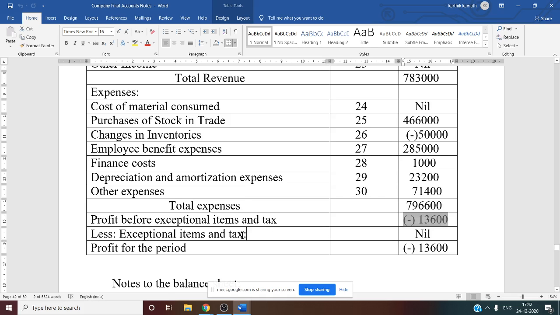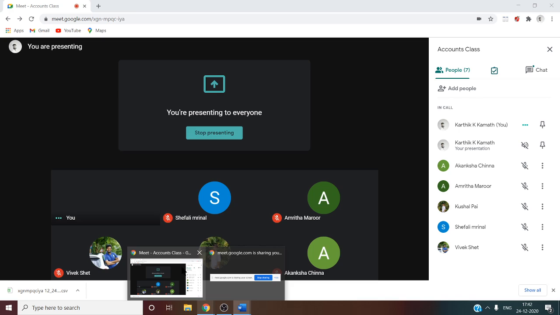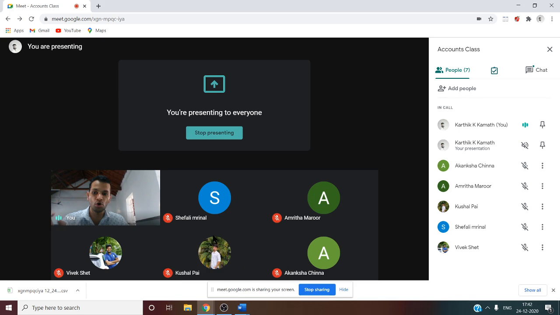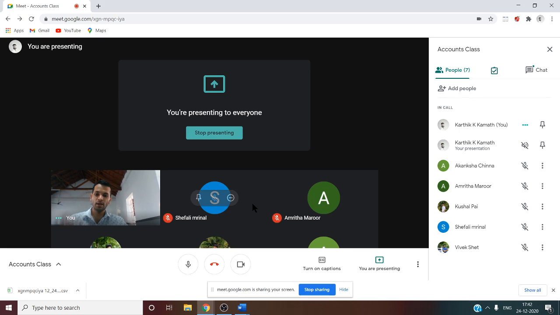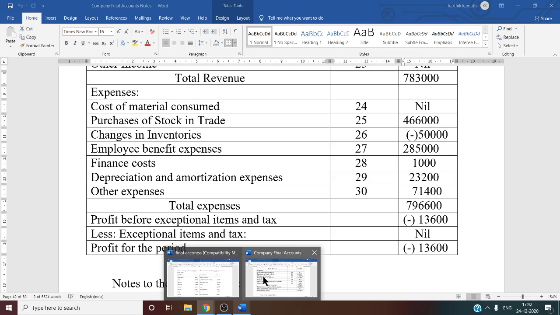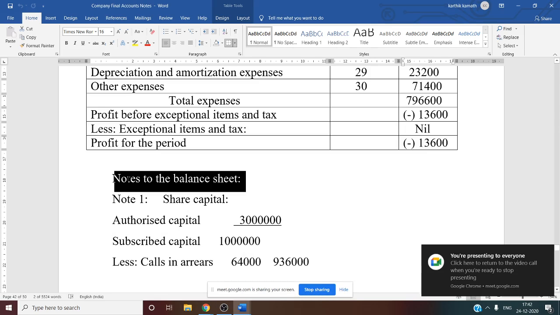Let's say exceptional item and tax. In this question they have not given any information about provision for taxation. So here no information, nil. So directly our profit for the period, that is minus 13,600. So this profit for the period you have to show in note number 2 of the balance sheet. So now step number 2 is over. After this we have to see the step number 3, that is the notes to balance sheet. Now let us see the notes to balance sheet. See this one, notes to balance sheet.